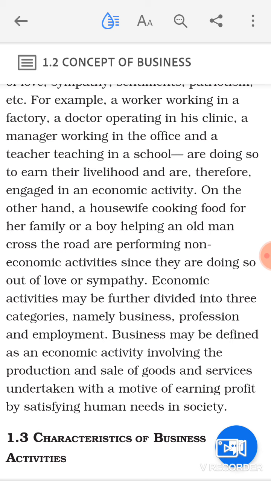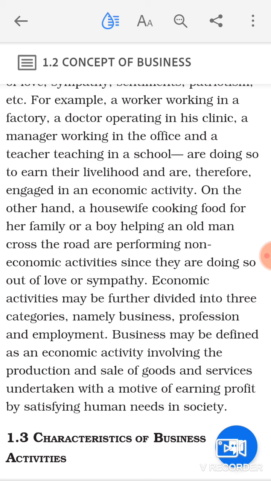Economic activities may be further divided into three categories, namely business, profession, and employment. So further you can classify your economic activities into three. One, business, second is profession, and third is employment.